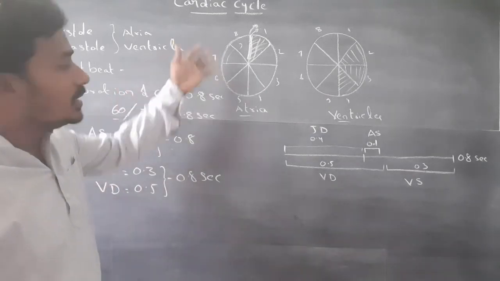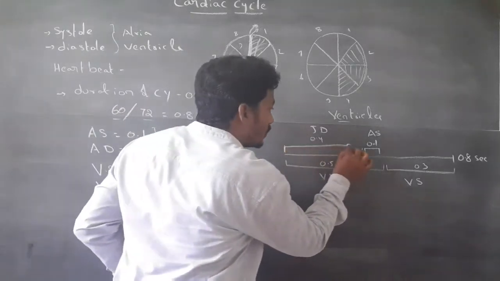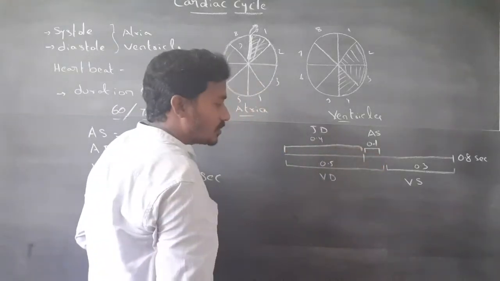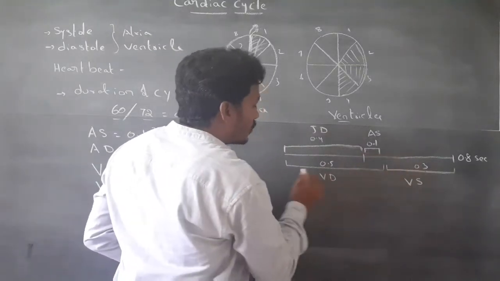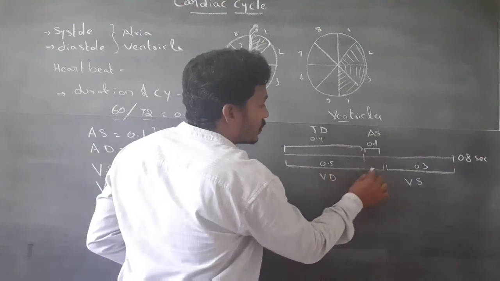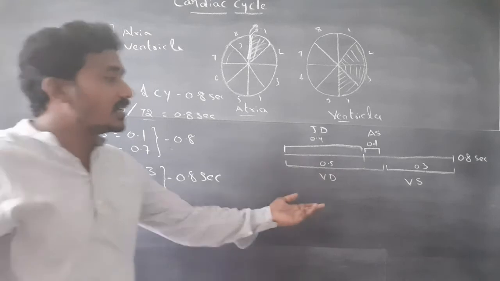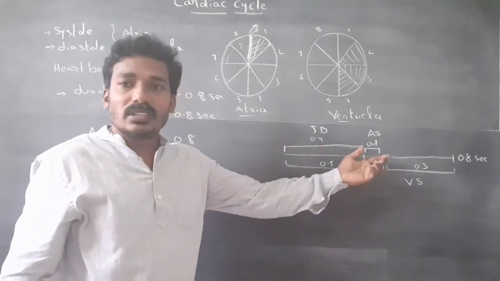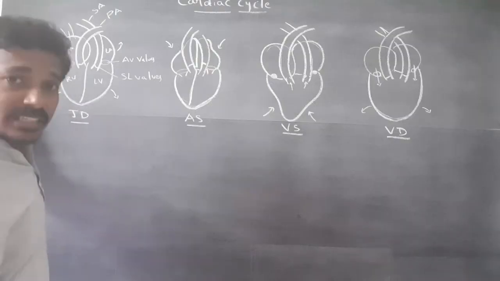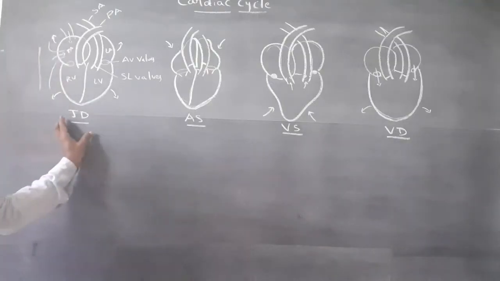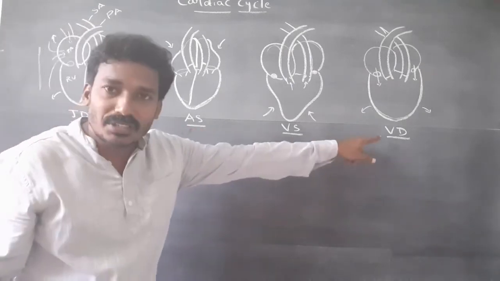Cardiac cycles include joint diastole, atrial systole, atrial diastole, ventricular diastole, ventricular systole. Next, cardiac events: joint diastole, atrial systole, ventricular systole, ventricular diastole.